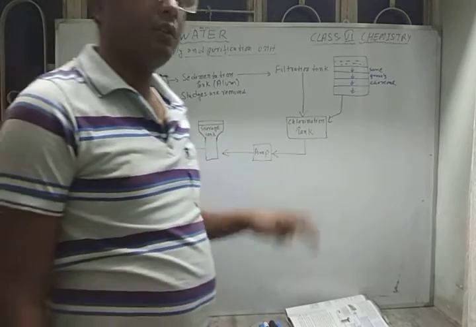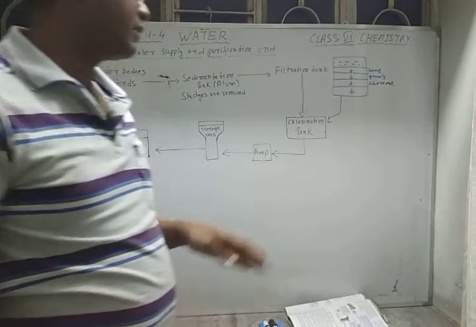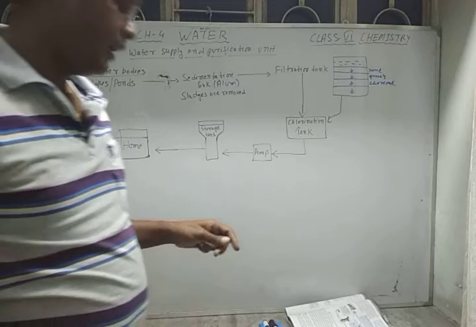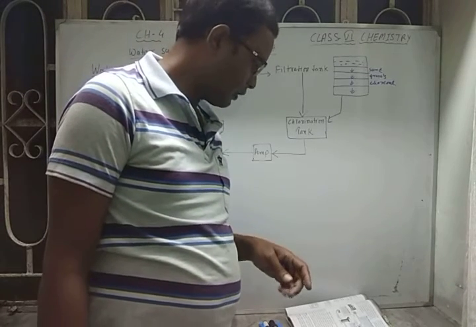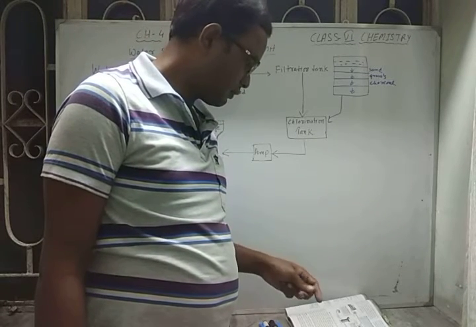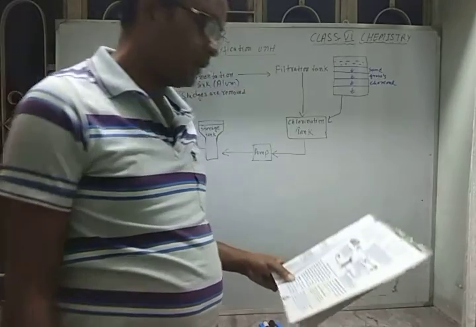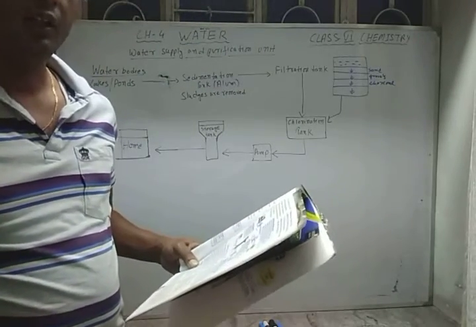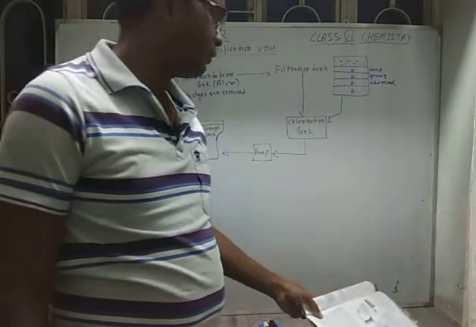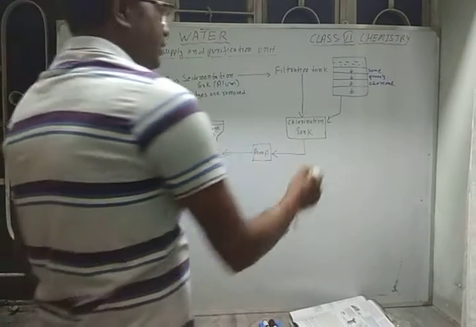What is present in the chlorination tank? In the chlorination tank, some chlorine tablets and two more things are present, which help to disinfect the water: chlorine and ammonia.